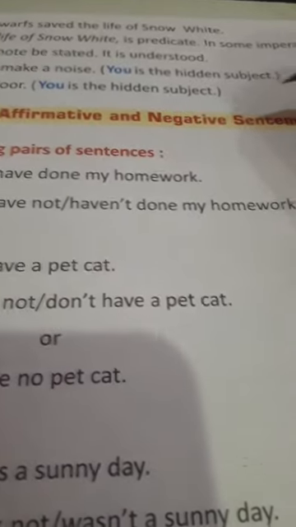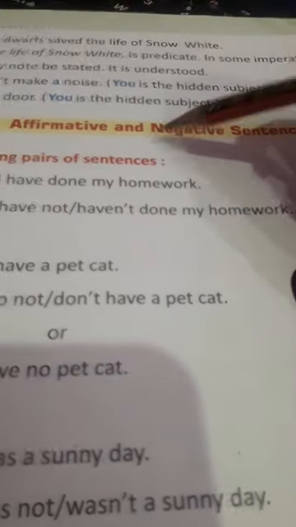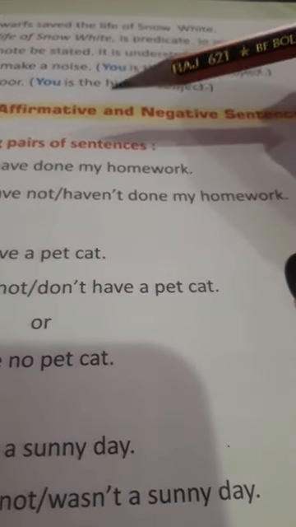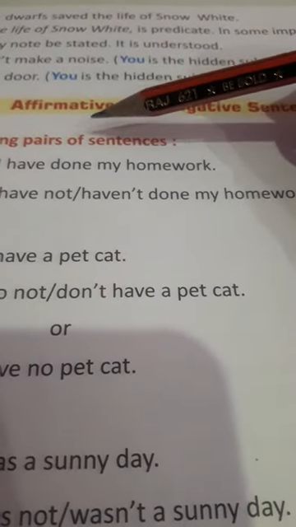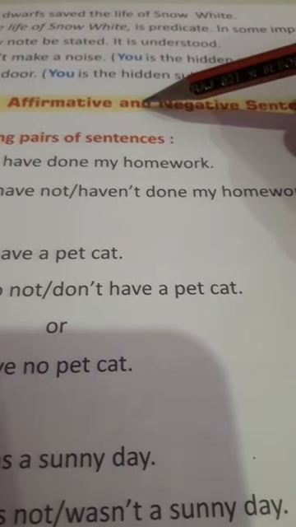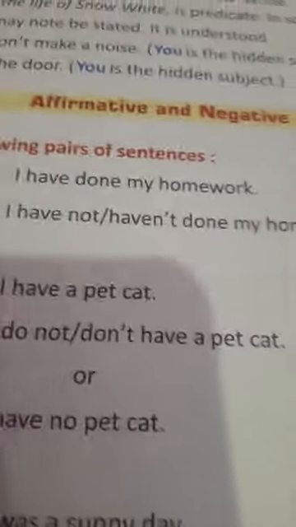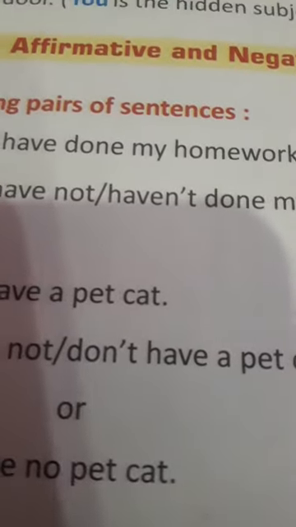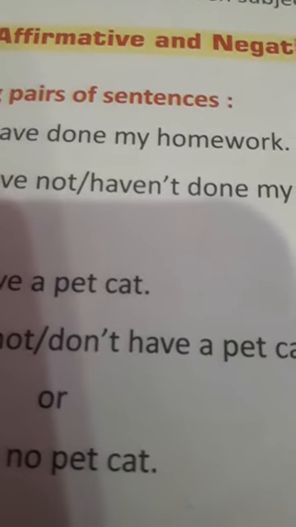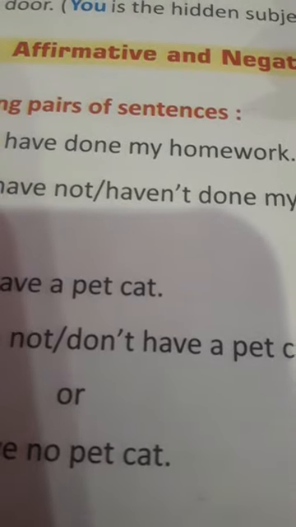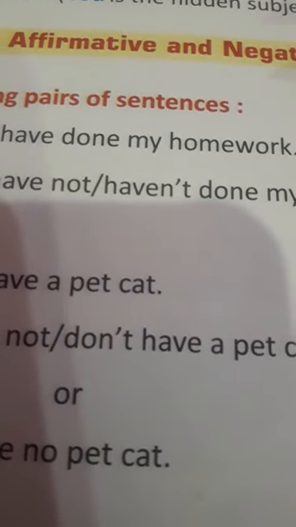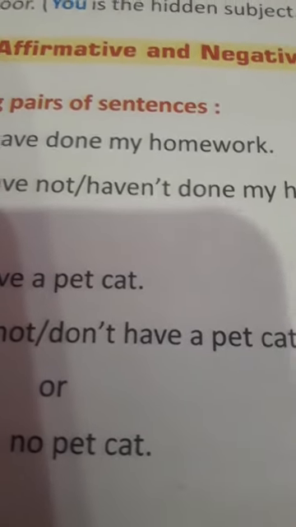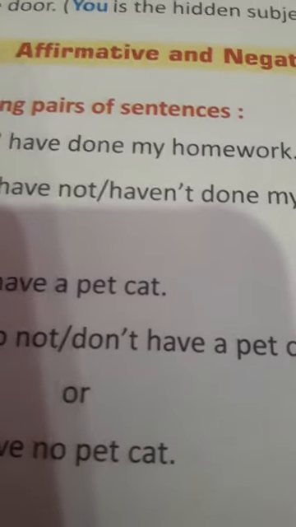Hello students, today we are going to learn about the affirmative and the negative sentence. First of all, let's know about the affirmative sentence. What is an affirmative sentence? Affirmative sentences are the positive ones, that show that the work has been done, in a positive manner. In other words, affirmative sentences show what the subject is, what it has, or what it does.